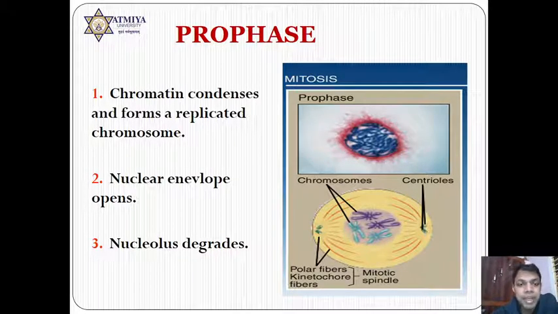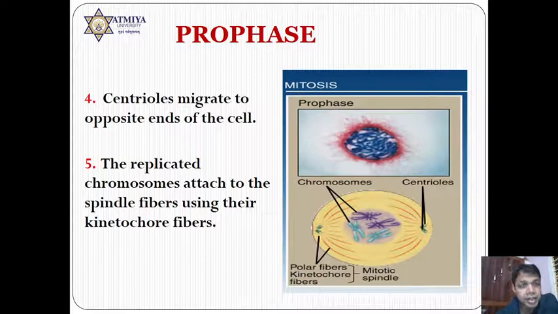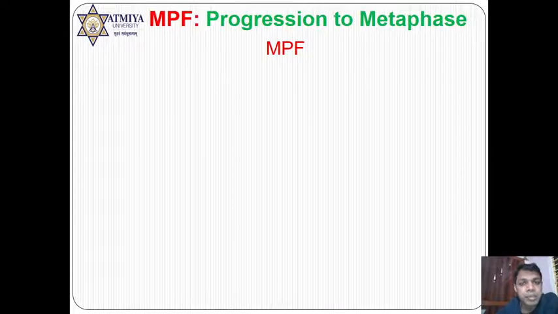Exactly at the same time, the nuclear envelope is going to be degraded, or you can say it opens. The nucleolus is going to be degraded. The centriole is moving towards the opposite pole, and the replicated chromosome is attached to the spindle fiber at the end of the kinetochore fiber. But these things you have studied in an earlier class also. But here I want to add the role of MPF in the prophase.